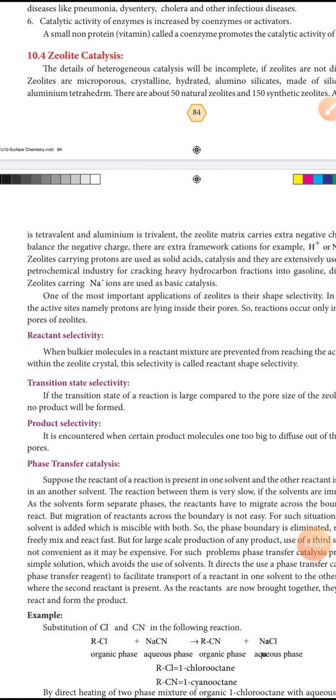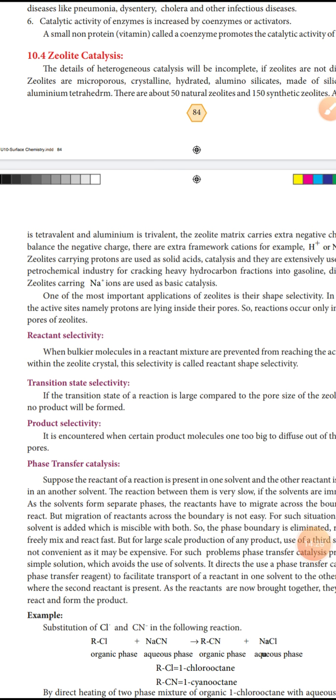Silicon is tetravalent, with 4 valency, and aluminum is trivalent, with 3 valency. The zeolite matrix carries extra negative charge. To balance the negative charge, extra framework cations are present, for example H plus or Na plus ions.